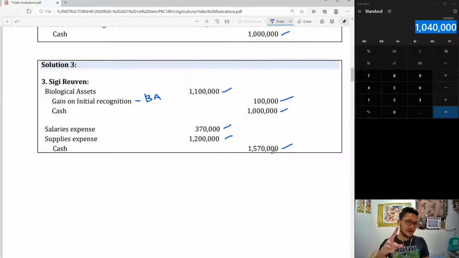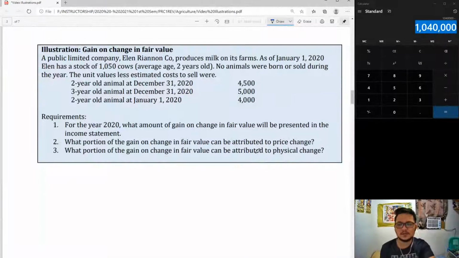So that's acquisition. Lesson to be learned here, dalawa. Not at cost, but at fair value less cost to sell, biological assets ha. And second, all costs related to biological assets are expensed immediately, unless it's a purchase of additional biological assets. Second illustration. This time to demonstrate gain on change in fair value.